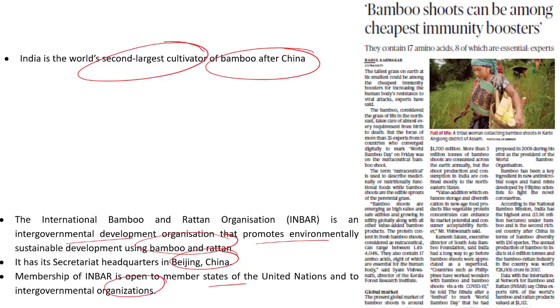Why have we selected this practice question? Because of the reference given under this article. So kindly remember, September 18th happens to be World Bamboo Day, which is celebrated by the World Bamboo Organization. Why? Because they want to create awareness about conserving and promoting the bamboo industry. And at the same time, we also have to remember this key important fact when it comes to bamboo production. Now let's look into the next practice question.